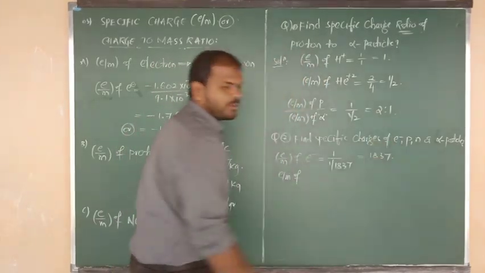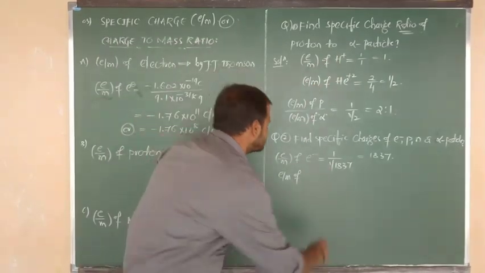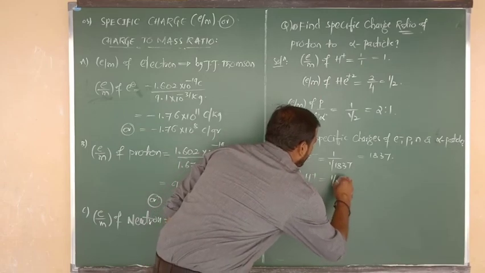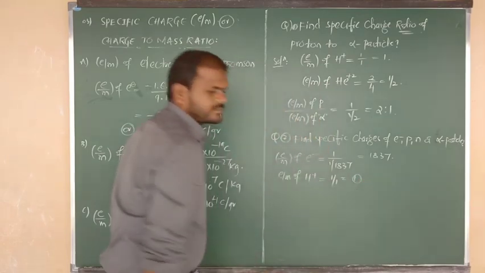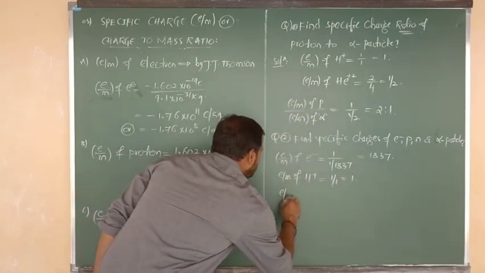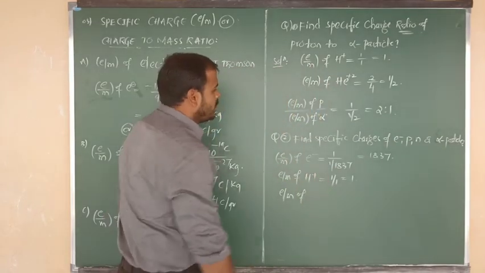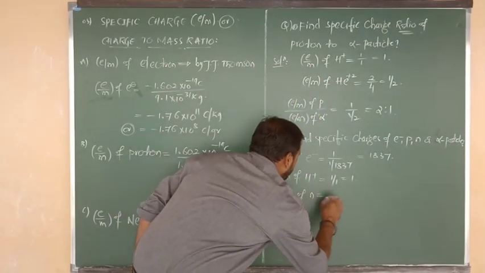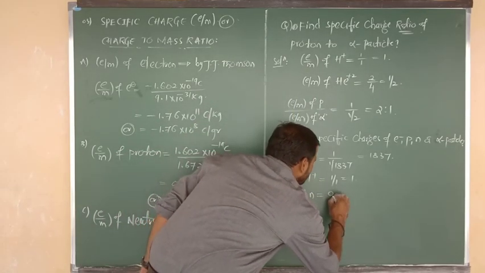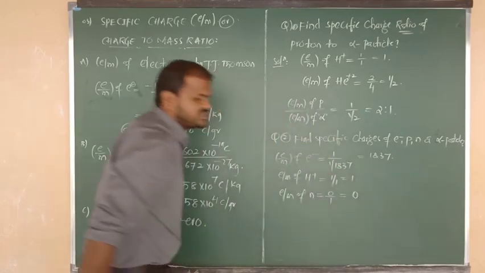Next one is proton. What is the symbol of proton? H plus. Directly you can write the answer. E by M of H plus, proton, is 1 by 1, equal to 1. Next one is the specific charge of which particle I have given here? Neutron. So the specific charge of neutron, or E by M of neutron, is equal to charge value 0, mass is nothing but 1. Again our answer is nothing but 0.